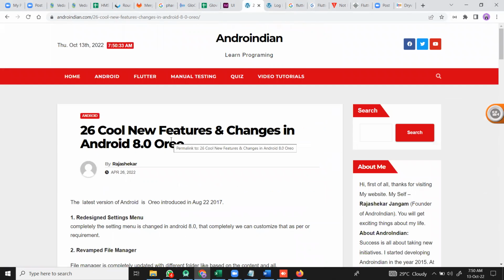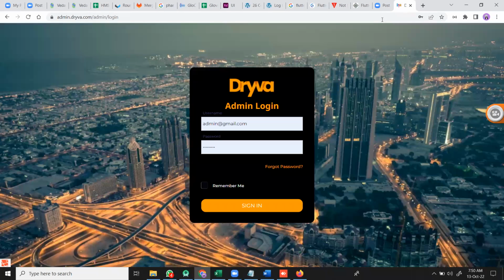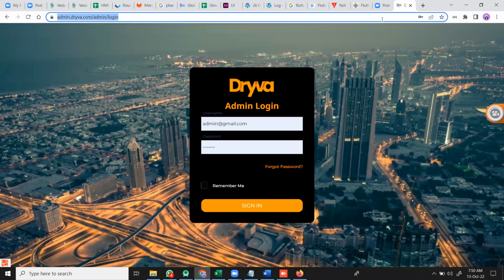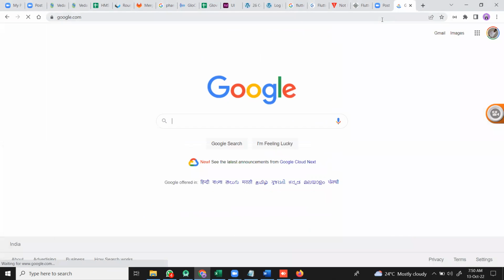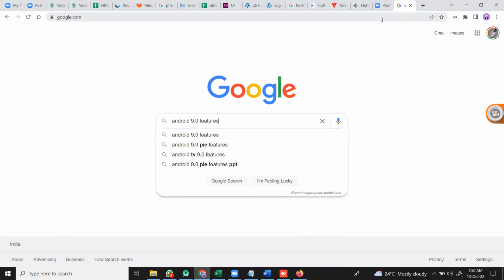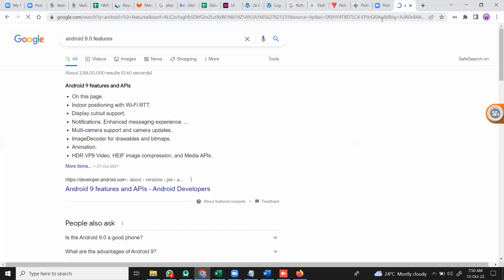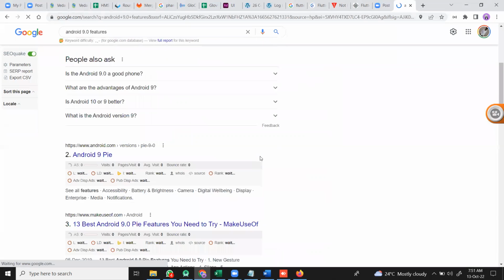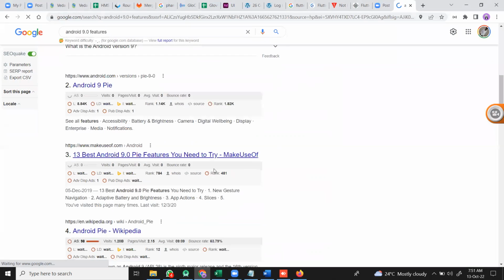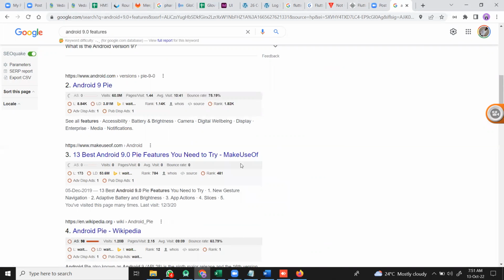After this also there are other versions. Here we'll see the other version features, Android 9.0 features. After this call I'll share those URLs with you. I think this tutorial is missing on my website. I'll update it on our website as well. So these are 13 features in Android 9.0.